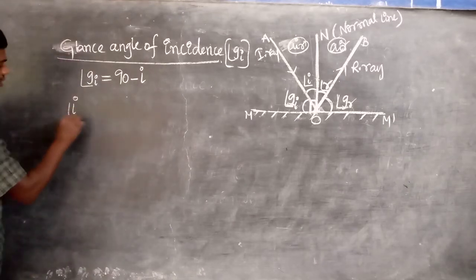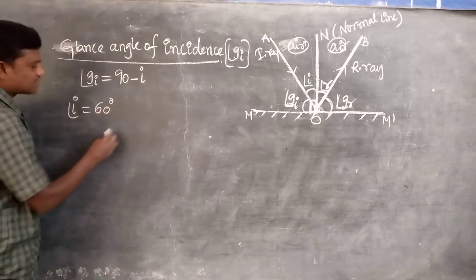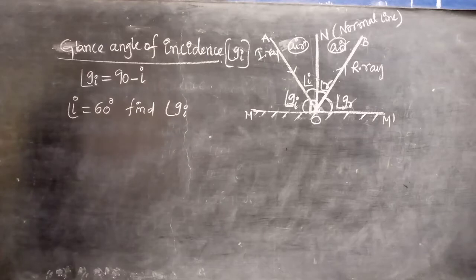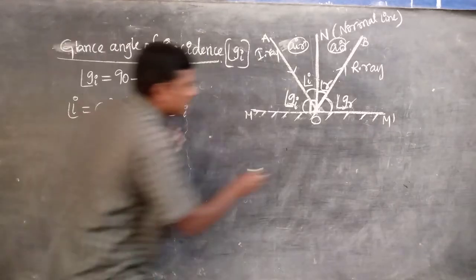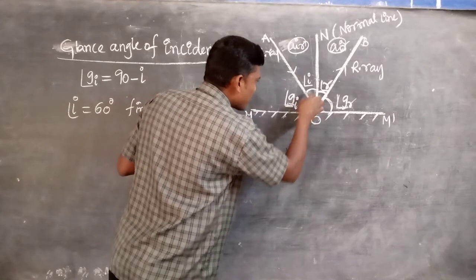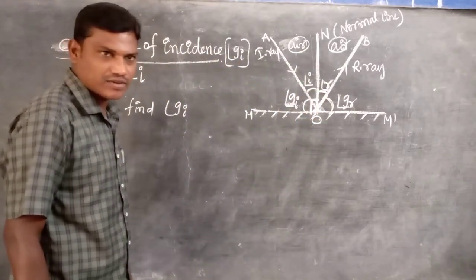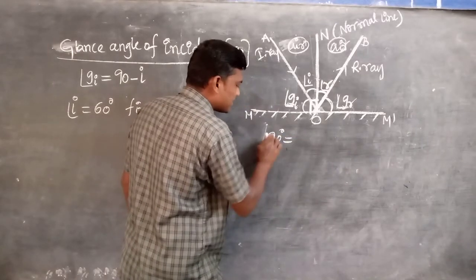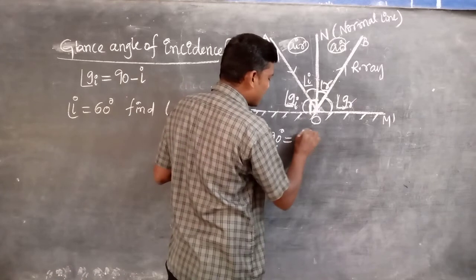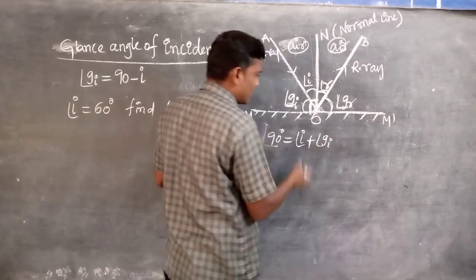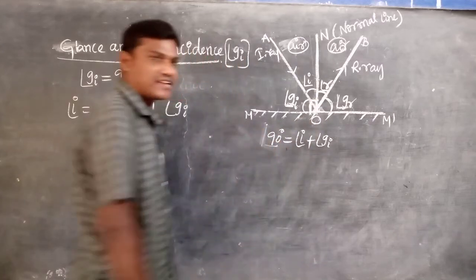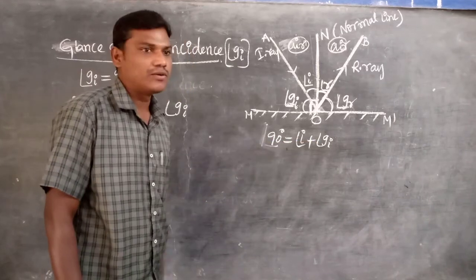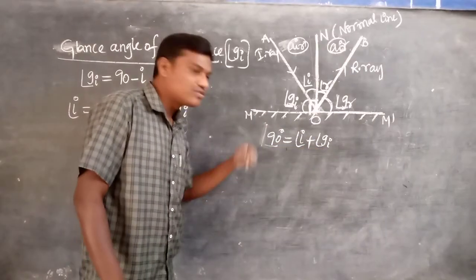Angle I is equal to 60 degrees. Find the glance angle of incidence. Here, this angle is equal to this one plus this one. Listen very carefully. The normal angle is 90 degrees, which equals angle I plus angle GI. If you want GI, transfer angle I to this side with a minus. If you want to find the I value, transfer GI to this side with a minus.